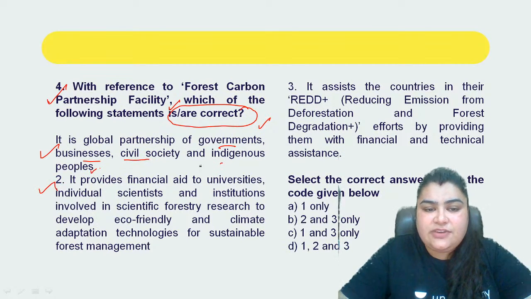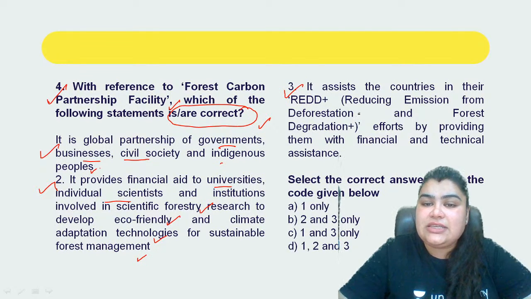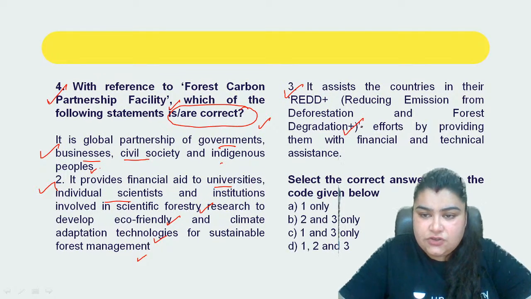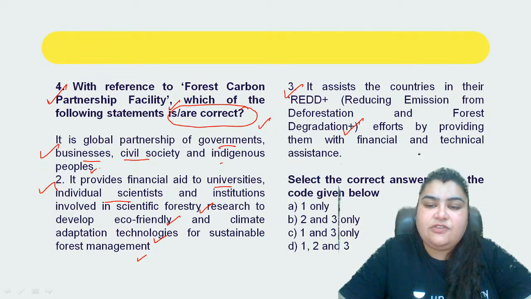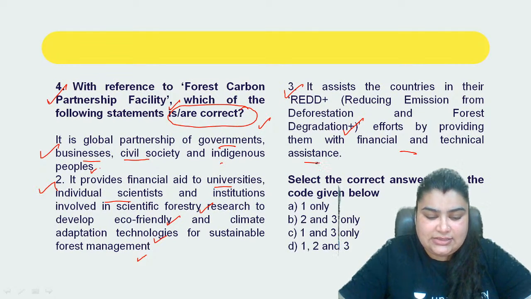Secondly, it provides financial aid to universities, individual scientists and institutions involved in scientific forestry research to develop eco-friendly and climate adaptation technologies for sustainable forest management. Thirdly, it assists the countries in the REDD plus, that is reducing emissions from deforestation and forest degradation efforts by providing them with financial and technical assistance, right?